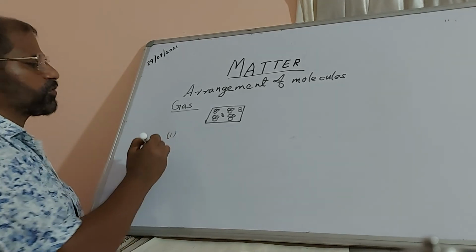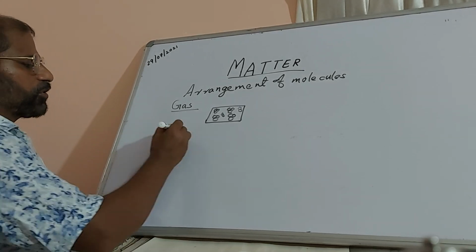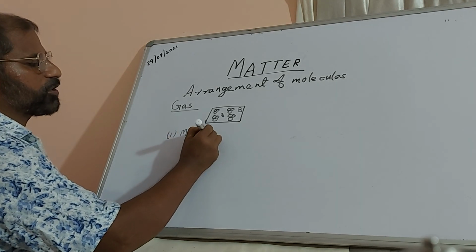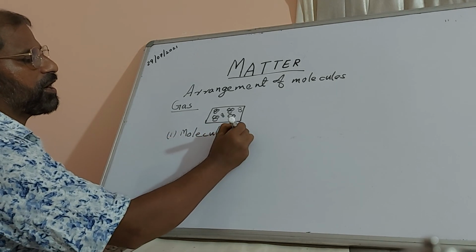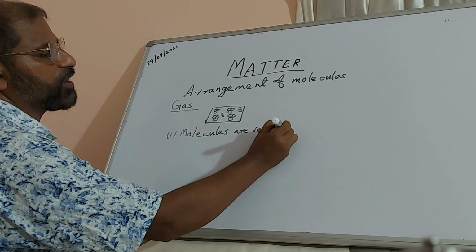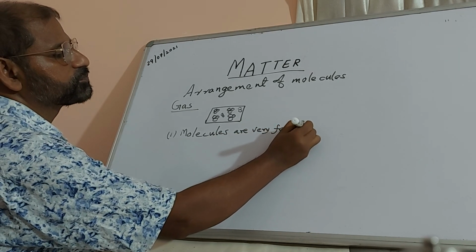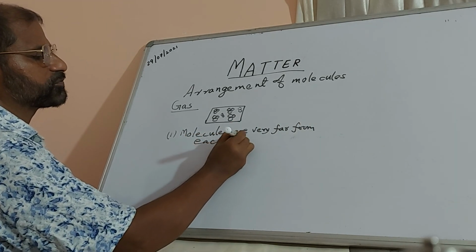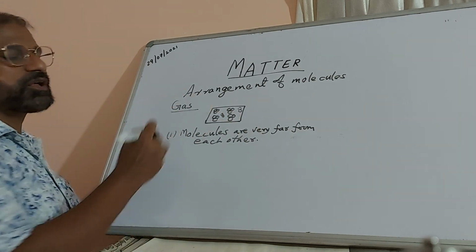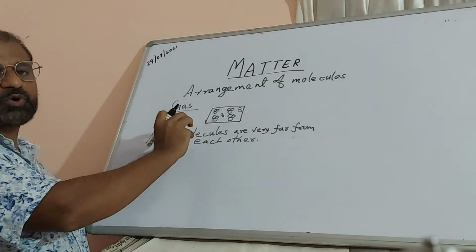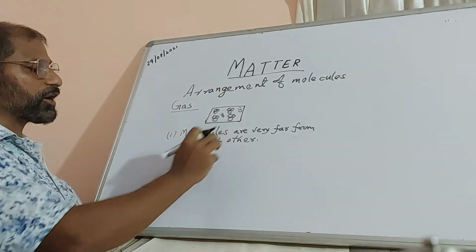So molecules are very far from each other. Molecules are very far from each other, so they are always in a zigzag motion. They can keep on moving around.